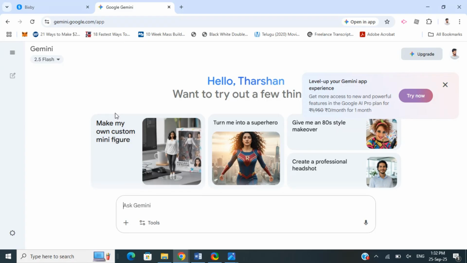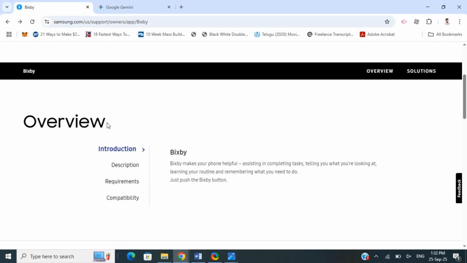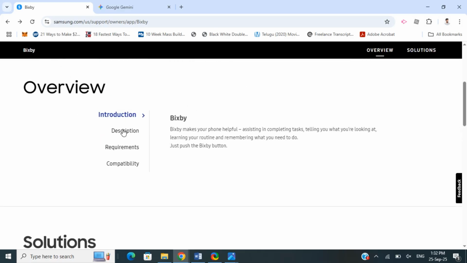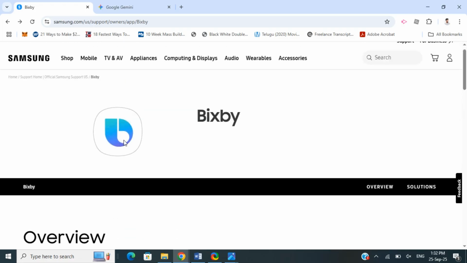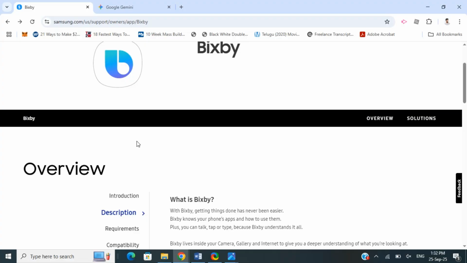So in summary, if you ask me which one I would choose: you can use Bixby if you are heavily invested in Samsung's ecosystem and you want strong device-level control and automation. Bixby is very good at device control and automation, especially within Samsung devices.